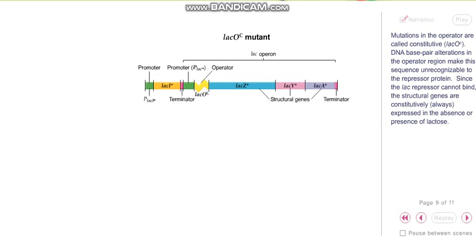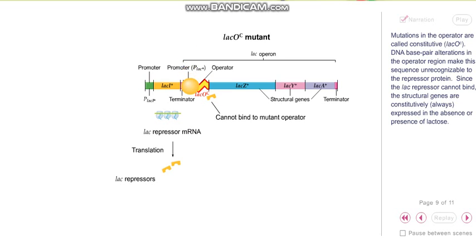Mutations in the operator are called constitutive, LacOC. DNA base pair alterations in the operator region make this sequence unrecognizable to the repressor protein. Since the Lac repressor cannot bind, the structural genes are always expressed in the absence or presence of lactose.